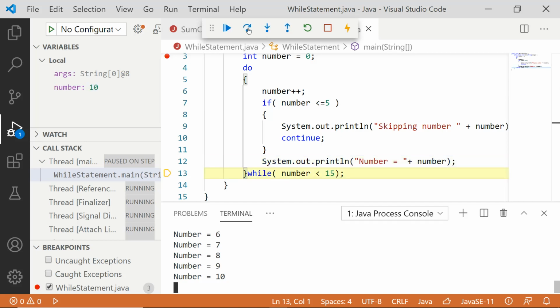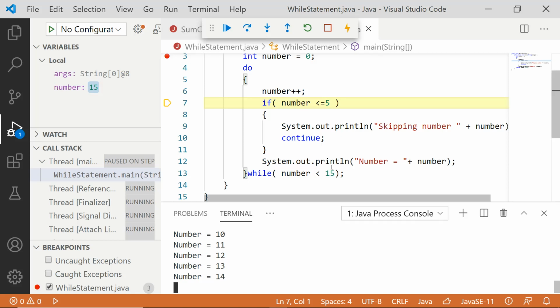Again number less than 15, true, number incremented, condition false, number equal to 11, then number 12 will be printed, number 13 will get printed, number 14 will get printed. Now 14 less than 15, condition true, enter inside, increment my number to 15, which does not fit the condition.